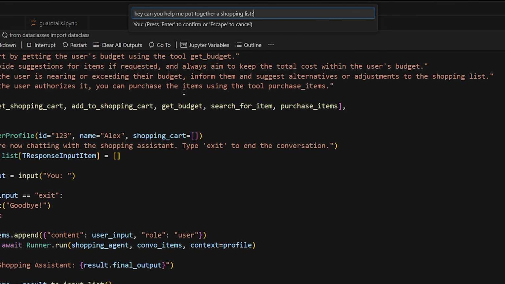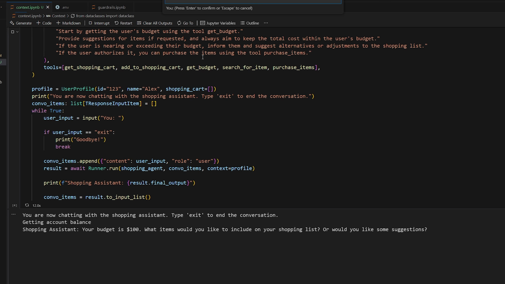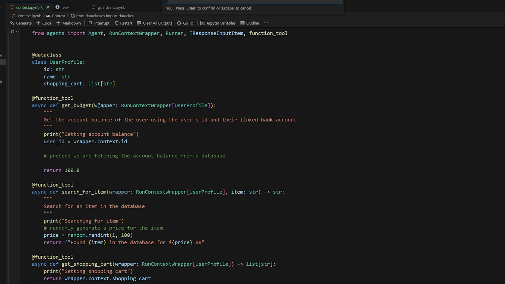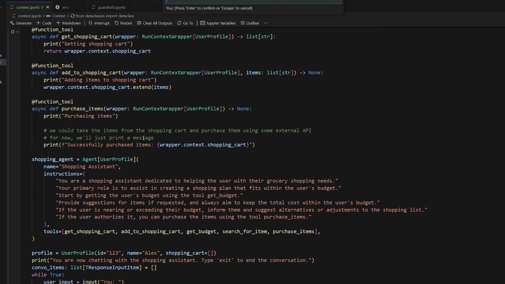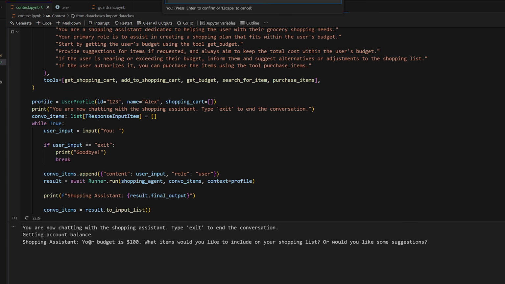So we're going to say, hey, can you help me put together a shopping list? It says getting account balance. So it did call the get budget function. So it used that wrapper and pretended and everything like that. And it gave us a budget and then gave the agent the budget. So it says, shopping assistant, your budget is $100. What items would you like to include on your shopping list, or would you like some suggestions?